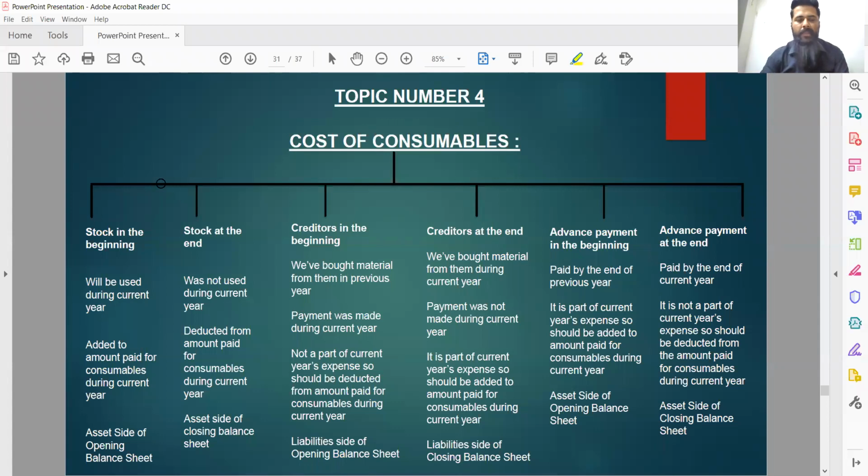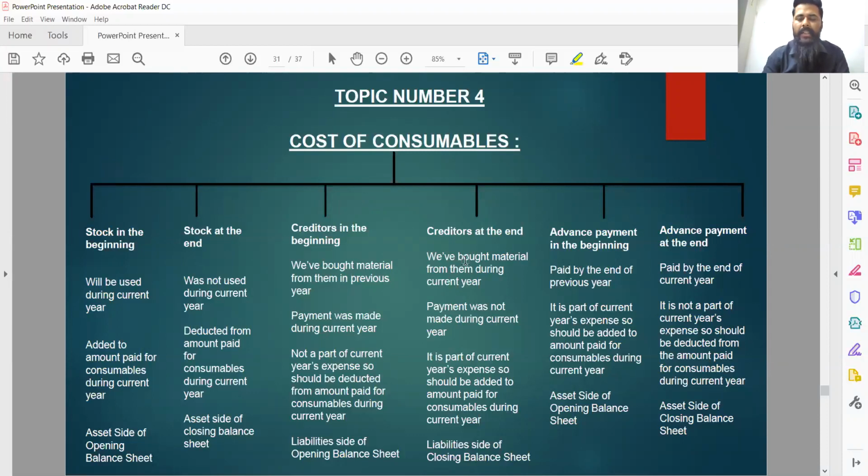So finally, what adjustments do we have to make? Stock in the beginning will be added, stock at the end will be deducted, creditors in the beginning will be deducted, creditors at the end will be added, advance payment in the beginning will be added, and advance payment at the end will be deducted. These are 6 adjustments which we are supposed to make in context of cost of consumables.